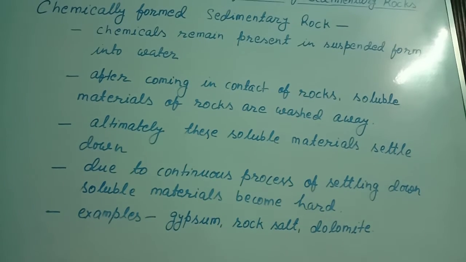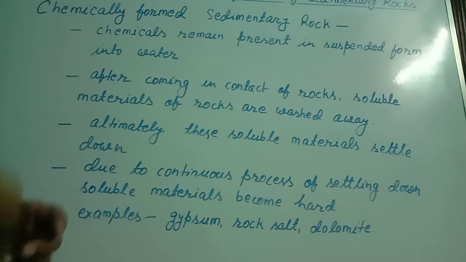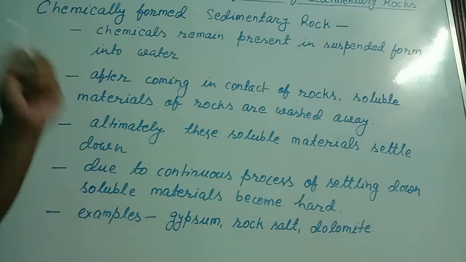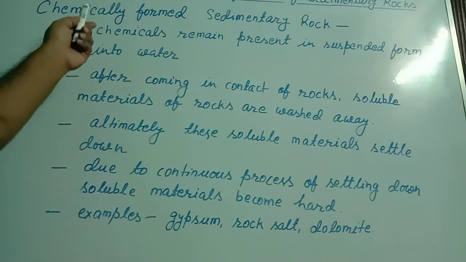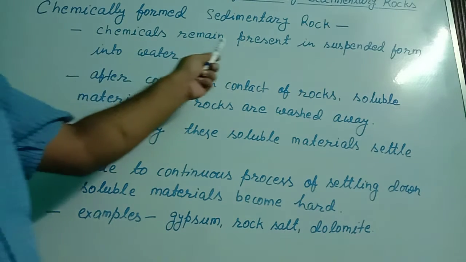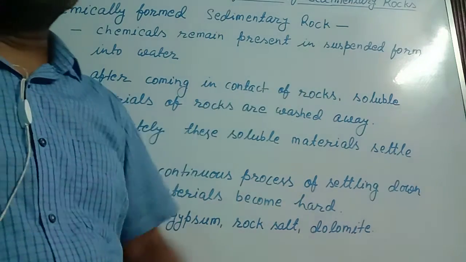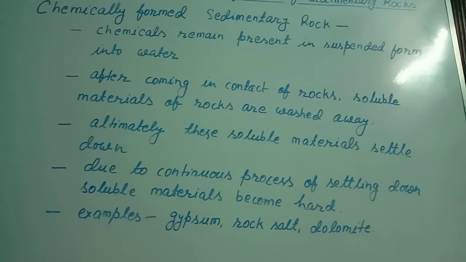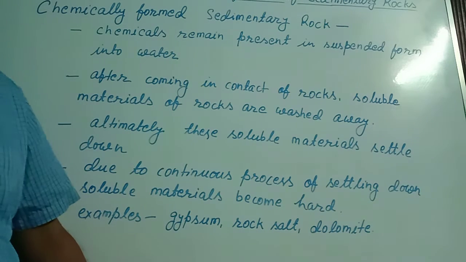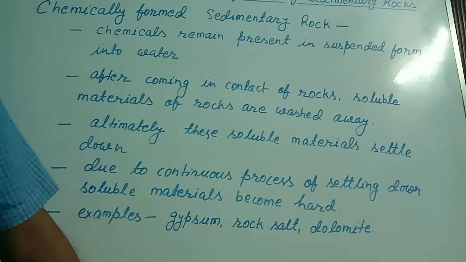Second type of sedimentary rock is chemically formed sedimentary rock. How does it form? What is the process of formation? Let us see. Chemicals remain present in suspended form in water, especially in stagnant water, not flowing water.